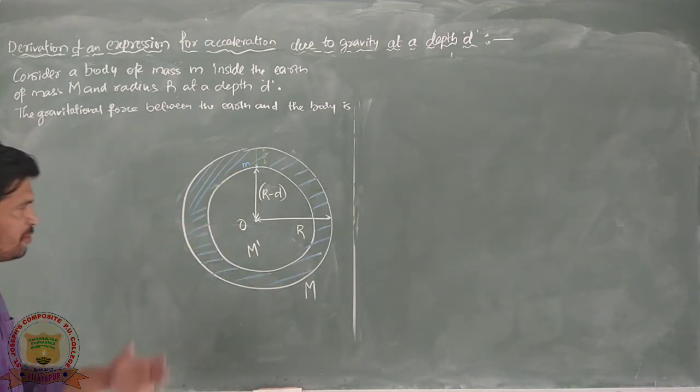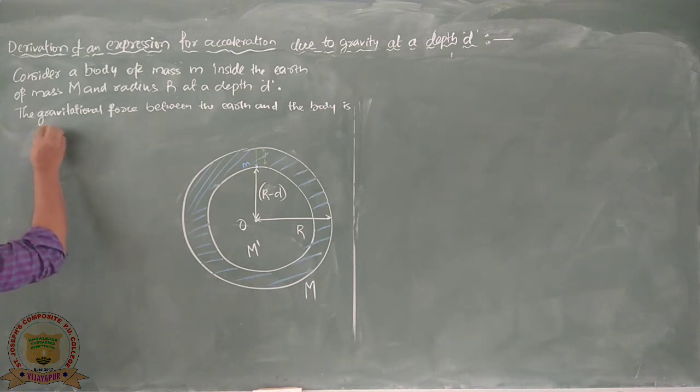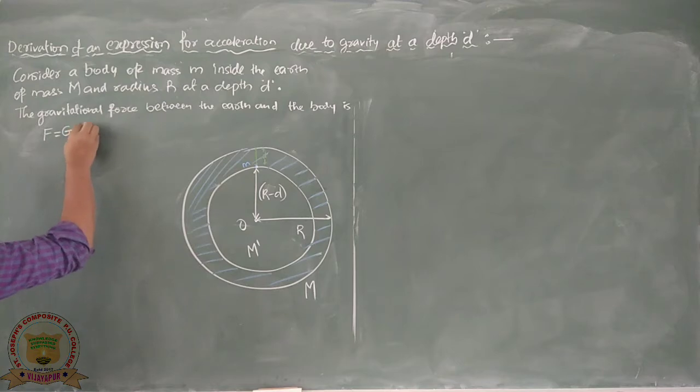Now using Newton's law of gravitation, the gravitational force between the inner portion of the earth and the body is going to be M dash into m. Why M dash?